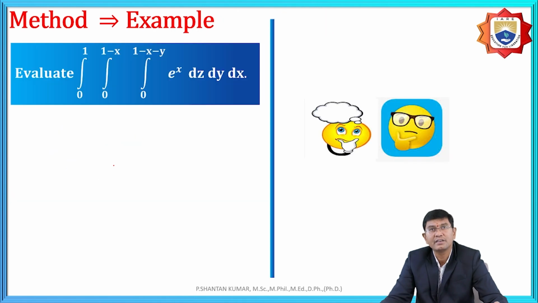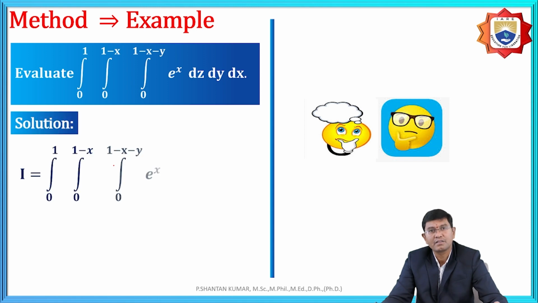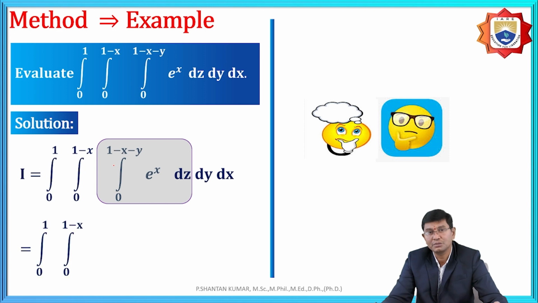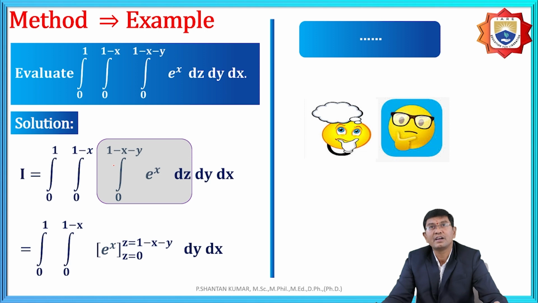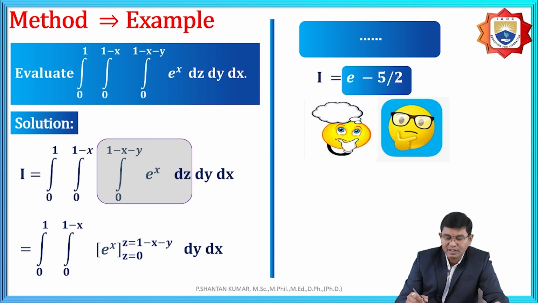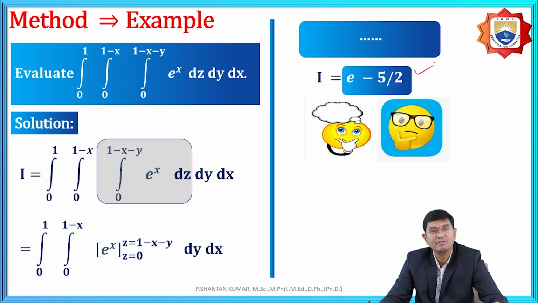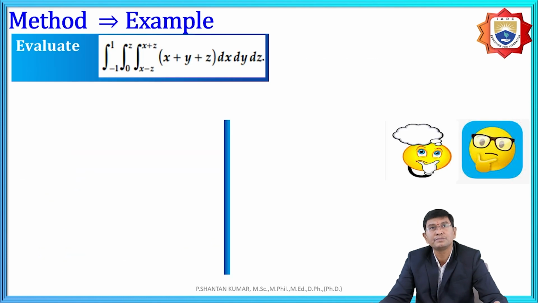And similarly, for example, here z is equal to, we need to assume, and after that replace upper and lower, and again further we need to integrate with respect to y and again x, and finally we obtain the solution, that is e minus 5 by 2 is the final solution. After with respect to y and x and replacement of y limits and x limits, we get the solutions.